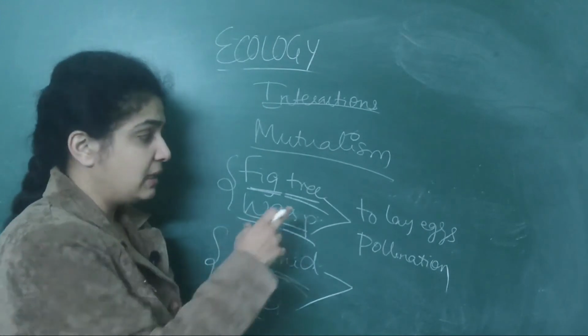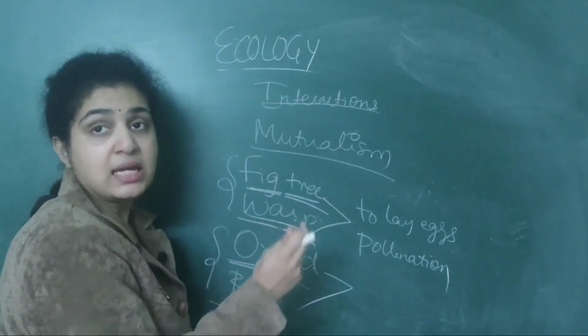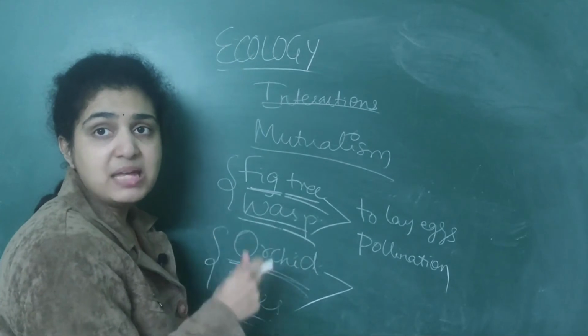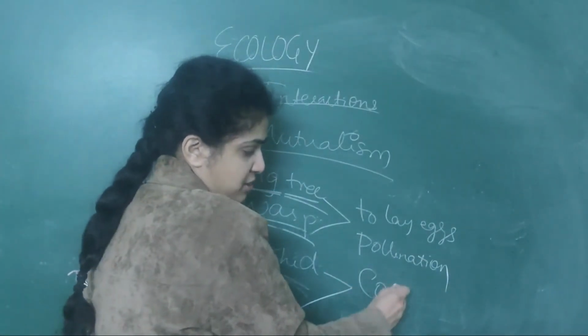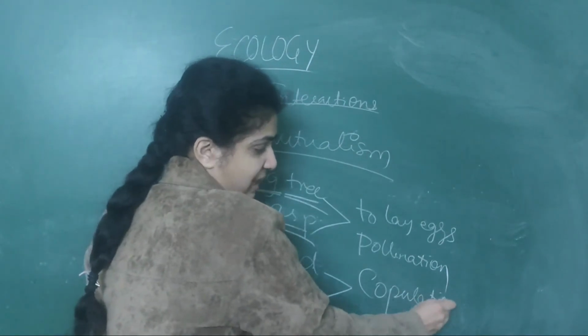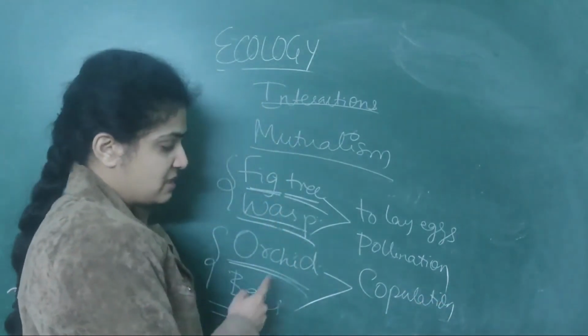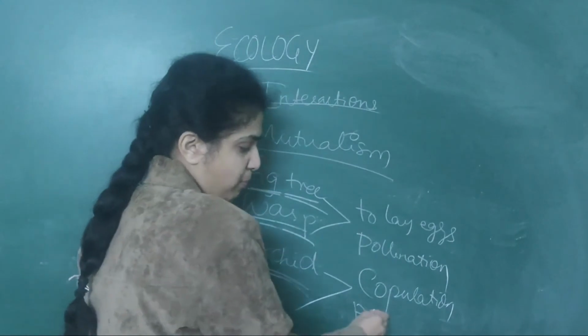Orchids, here it will help the bees to lay eggs. Here they help the bees in pollination. They help the bees in copulation. These bees will help the orchid in pollination.